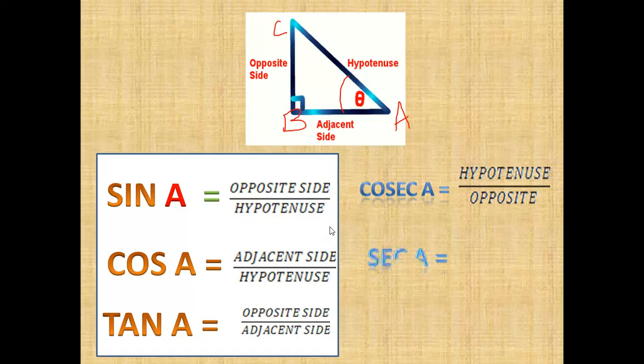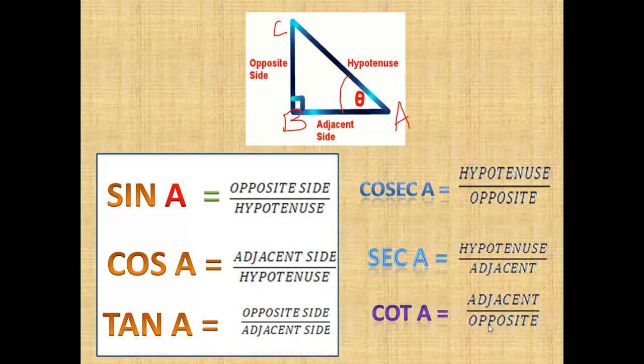Next, secant A is hypotenuse by adjacent side, the reciprocal of cos. And the next one is cot A, which is equal to adjacent side by opposite side, the reciprocal of tan.